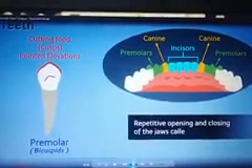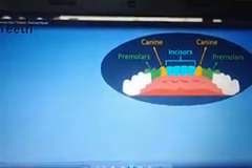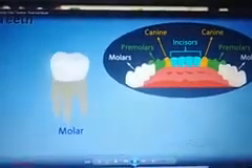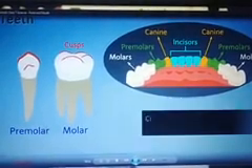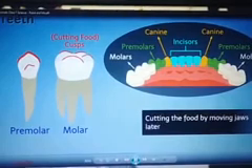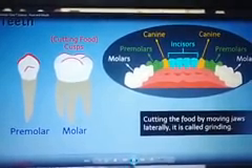So with these premolars we mainly chew the food properly and make it simple form. Then there are 6 molars in each jaw. Molars have a broad surface so that they can grind the food properly.